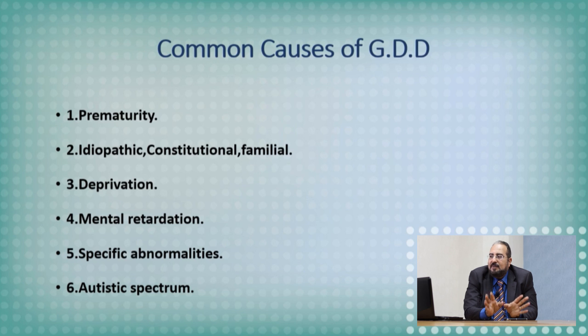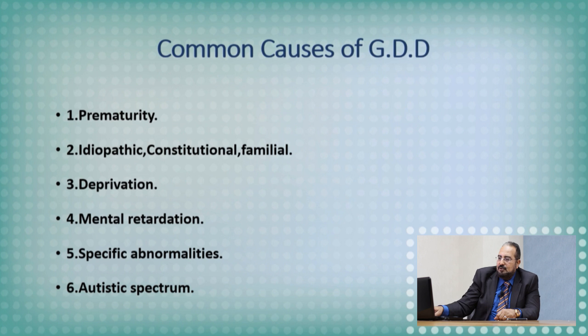Here is the list of common causes of global developmental delay. Prematurity is a cause. Constitutional and familial causes, yes, it seems logical and makes sense. Deprivation is an important issue. Maternal deprivation is an important cause of mental retardation. And again, regarding the causes of mental retardation, only 10% are organic and 90% are subcultural. Maternal deprivation is one of the important items.